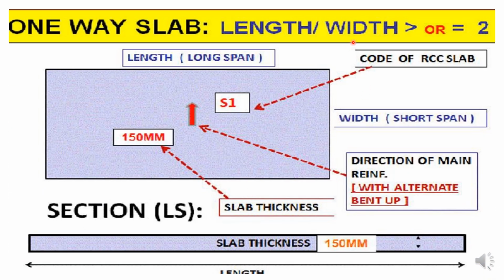One-way slab. Length divided by width is greater than or equal to 2. Length is the long span, S1 code of RCC slab, 150 mm is the slab thickness. Width is the short span. The length is the long span. The direction of the main reinforcement is towards the short span, and the distribution bars are towards the long span. This main bar will have an alternate bent-up bar. Now you can get an idea of how the one-way slab has been worked out.